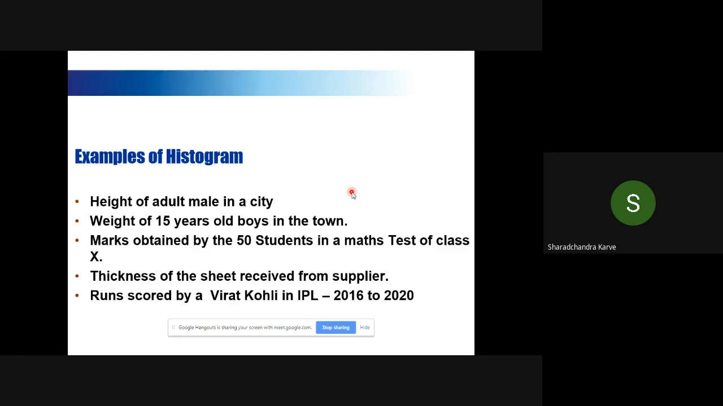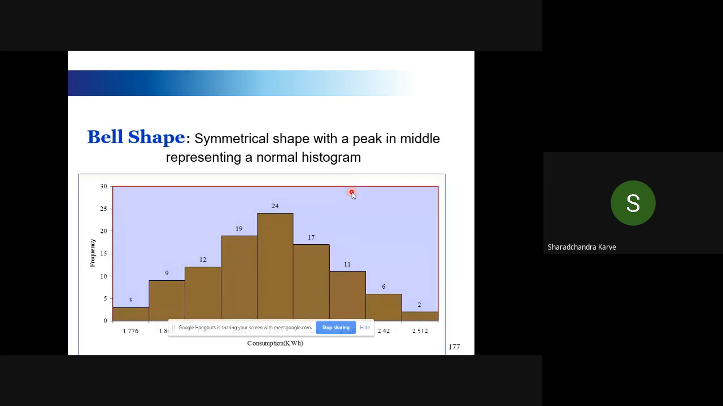If we increase the intervals, we'll have a good histogram to give a representation of where our people are. Generally, the histogram is bell-shaped, meaning very symmetric on both sides. It has an average at the center and then declines at both sides. A symmetrical shape with a peak in the middle represents a normal histogram, which is called a normal histogram or a bell-shaped curve.